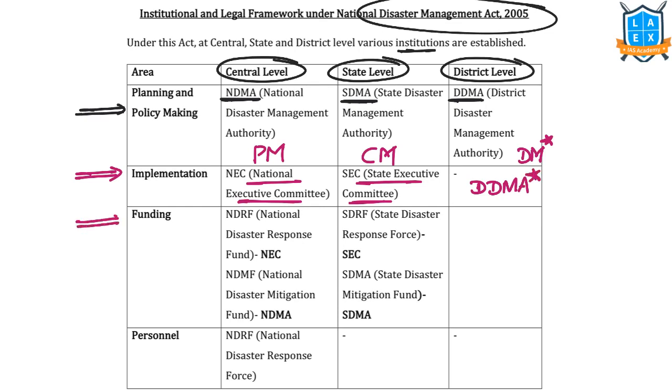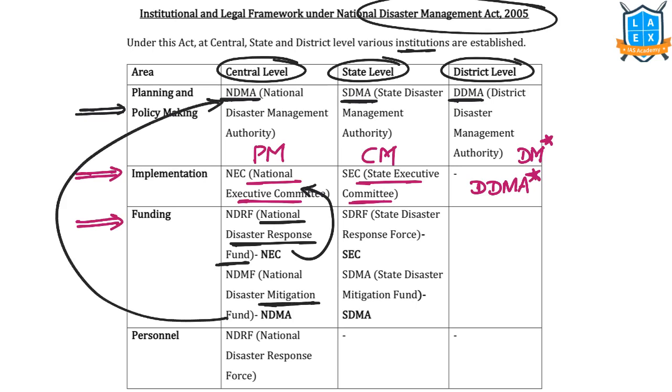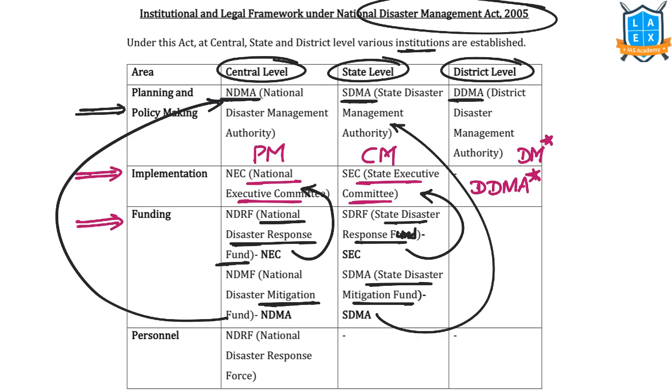For funding, we have categorized it into two types. One, the immediate funding required, that comes under National Disaster Response Fund, that comes under NEC, and the long-term fund for mitigation, National Disaster Mitigation Fund, that comes under NDMA. Similarly, State Disaster Response Fund comes under SEC. State Disaster Mitigation Fund comes under SDMA. Here there is no specific funding. Funding from this SDRF and SDMA are used by the DDMA.